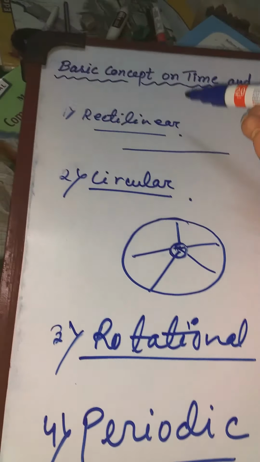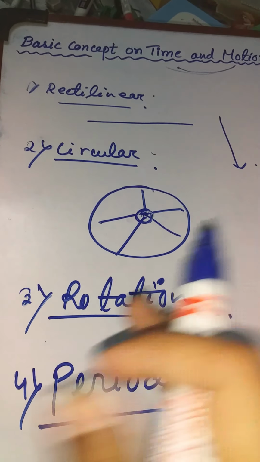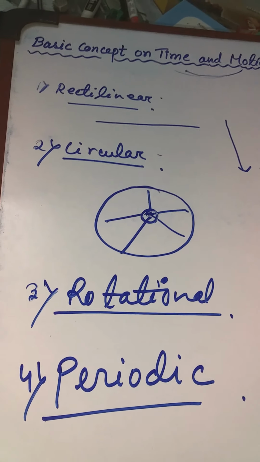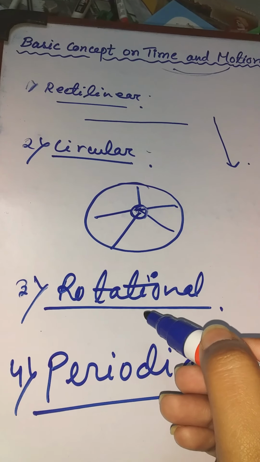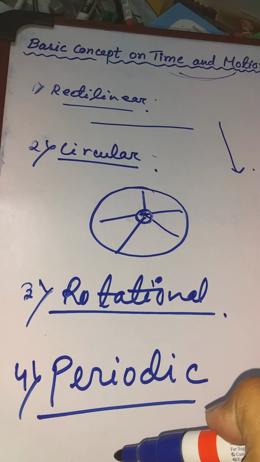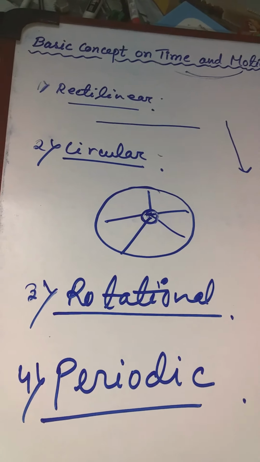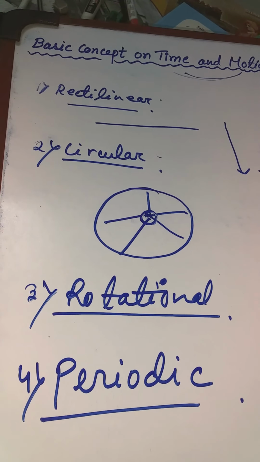So here both rectilinear and circular motion are seen. Now, if we think about the rotation and revolution of the earth, the rotation of the earth is a rotational motion, and the revolution of the earth is known as rectilinear motion. So there we can see the combining of motions.